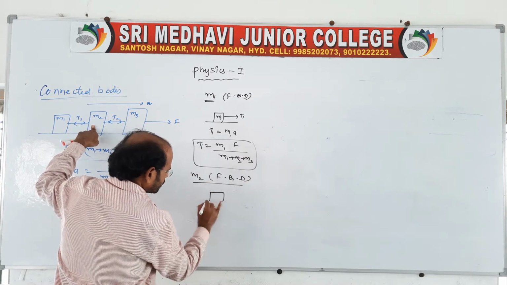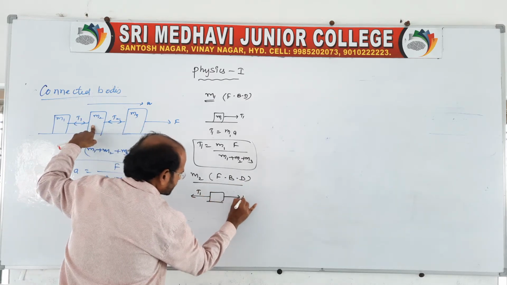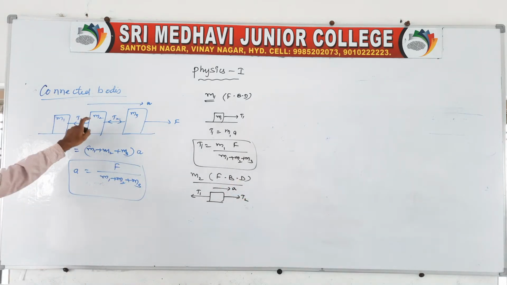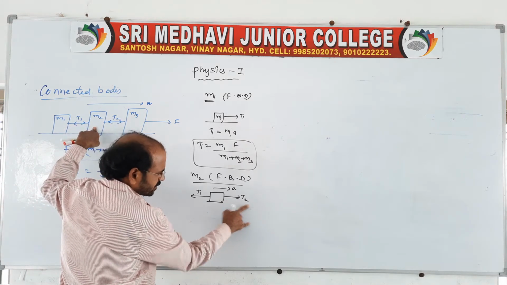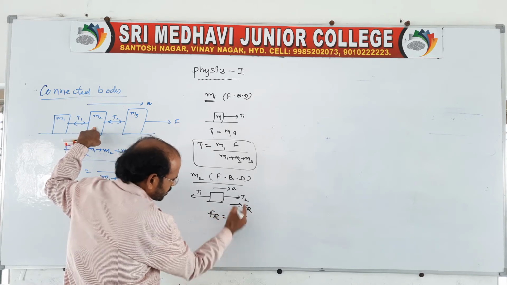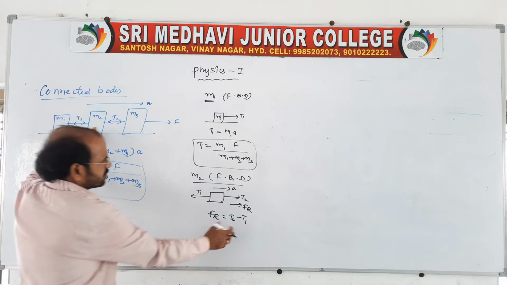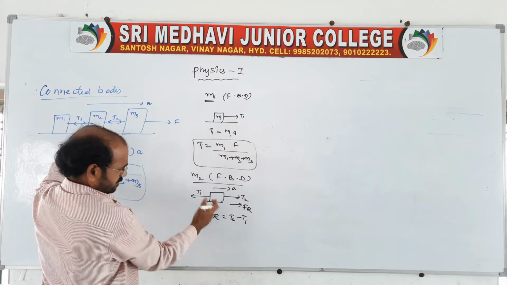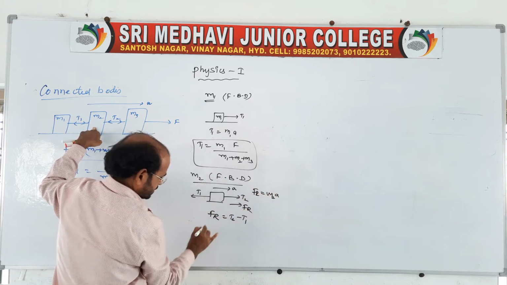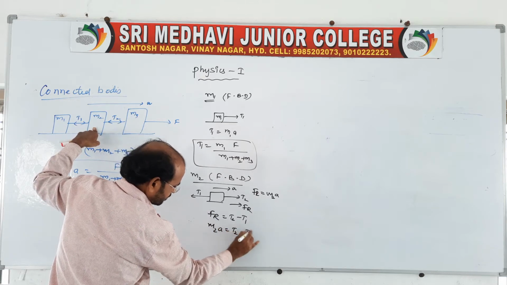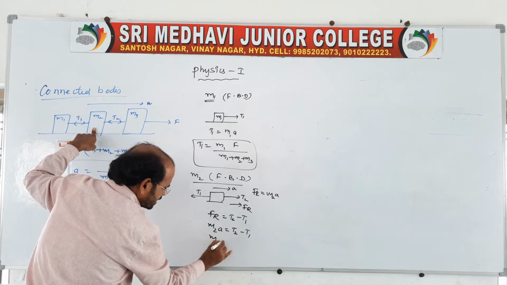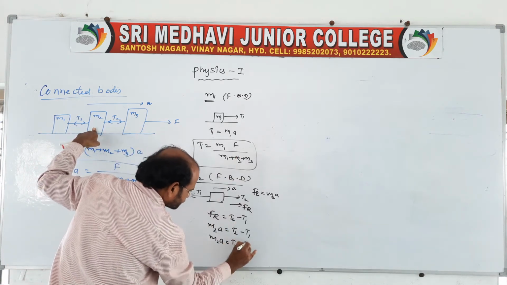And go for the second block, the same way: take the free body diagram of M2. Here you write the M2 block, there is a tension T1 and a tension T2, and it is accelerating along the direction like this. It is the free body for the second body. It is accelerating in the direction of T2, no? Therefore the resultant is Fr equal to T2 minus T1, because T2 is greater than T1. Here T1 we know, M1A. Fr also we know. It is moving with the second block, no? So M2A is equal to T2 minus T1. Of course, write T1 here and you will get T2. So here M2A is equal to T2 minus T1.